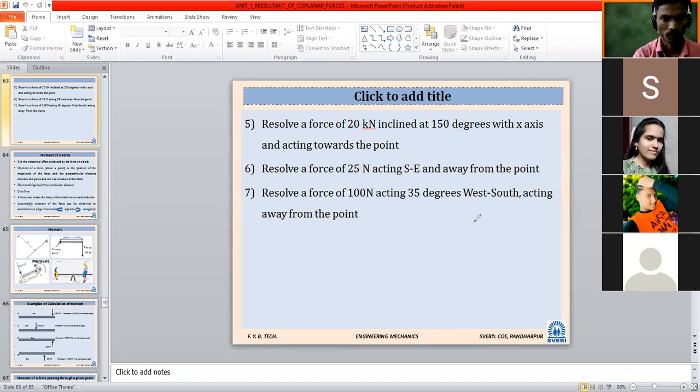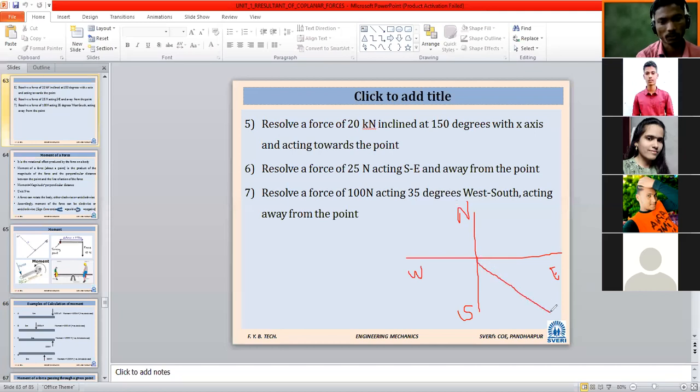Now problem number 6: resolve a force of 25 Newton acting southeast and away from the point. What is the angle here? The angle is 45 degrees, it is as simple as that. In which quadrant is it? South and east, so it is the fourth quadrant, 45 degrees.